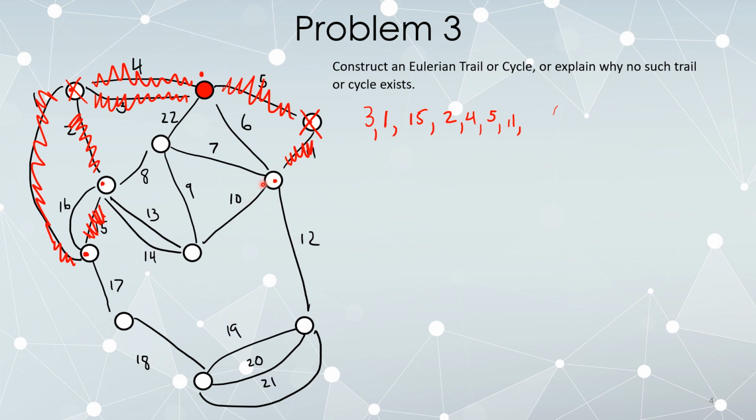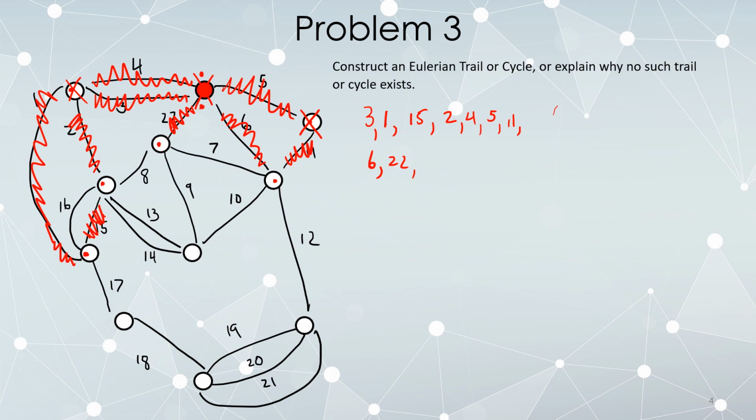Okay, from where I'm currently standing, our lowest option is 6, and that's not a bridge. If I disconnect that, nothing gets stranded from the rest of the graph, so let's go ahead and follow 6. Now I'm back to where I started. My only choice now is edge 22, which at this point is a bridge. As soon as I delete this edge, my starting vertex will be cut off from the rest of the graph, but it's my only choice, so we have to do it. We follow 22. It's a bridge. It strands my starting vertex, so let's ignore it, and now we're standing right there.